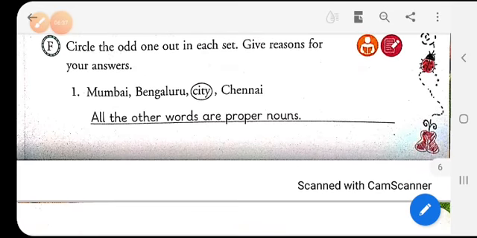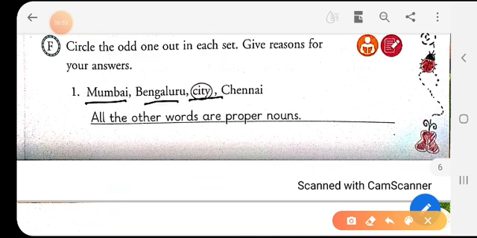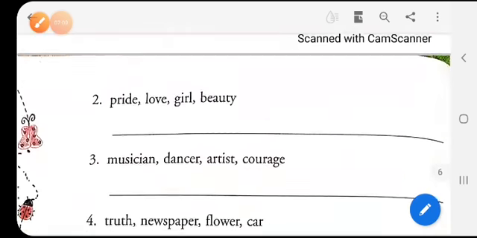Now let's see what is for the next question. Circle the odd one out in each set. Give reasons for your answers. Now the first one is done, that is Mumbai, Bengaluru, city, Chennai. Why is city different? City is different because all the other words are proper nouns. So Mumbai, Bengaluru and Chennai are proper nouns.